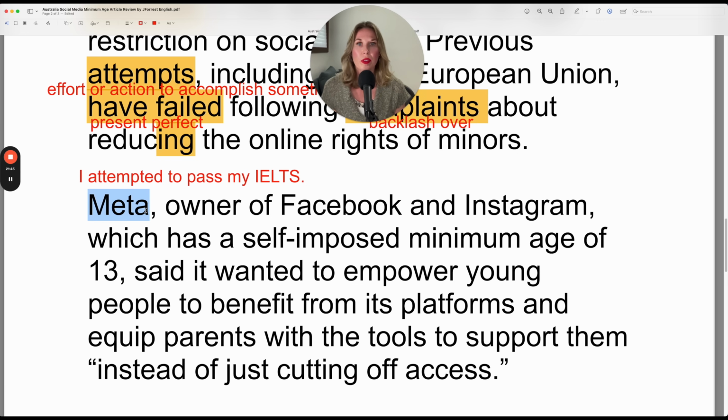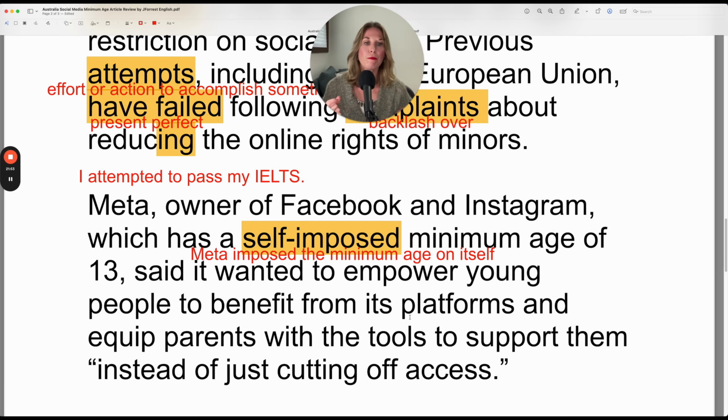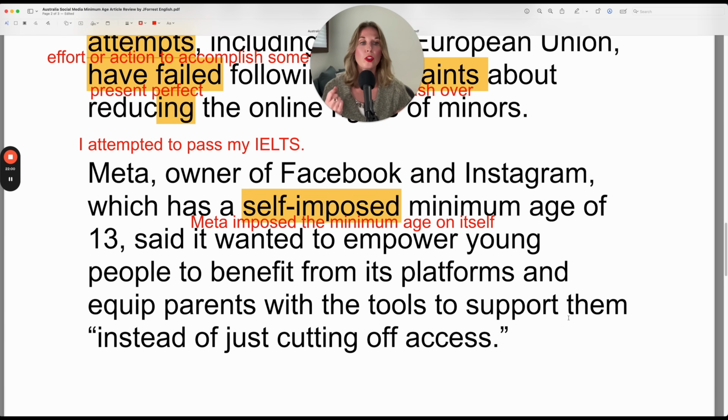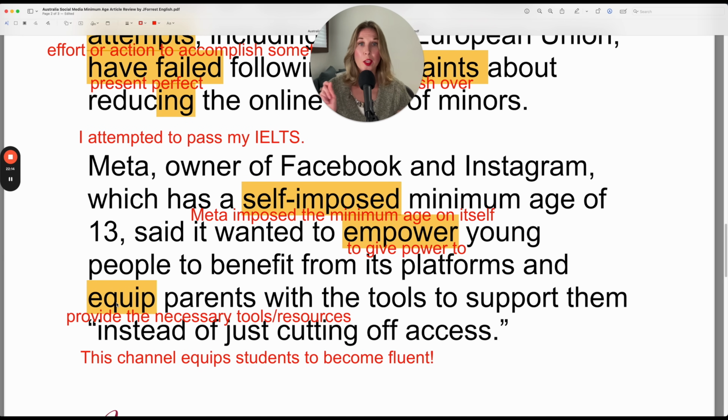It was self-imposed. So Meta said it wanted to empower young people to benefit from its platforms, the platforms being Facebook and Instagram, and equip parents with the tools to support them instead of just cutting off access. So to empower young people, it means to give power to young people. The verb equip means to provide the necessary tools or resources.